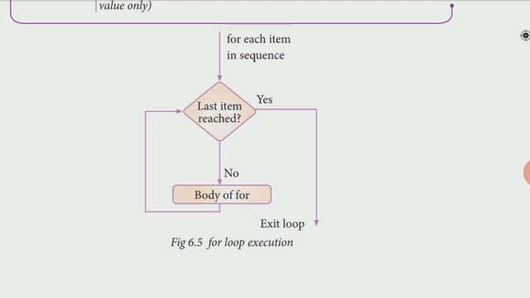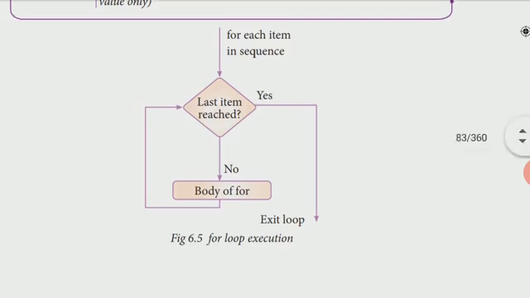If the last stop value is reached, then it will exit. So from the start onwards it will check whether we reached the last stop value or not. If we did not reach that stop value, then it will do the execution. Otherwise, if we reached the stop value, exit the loop and come out. This is called for loop execution.